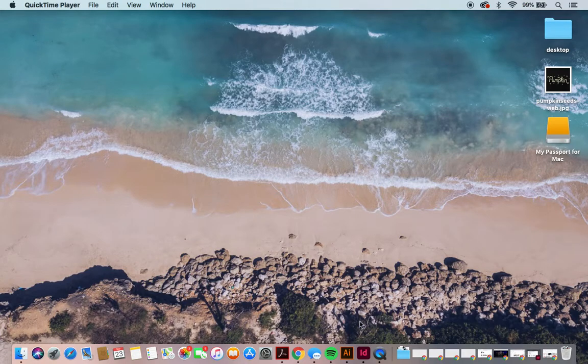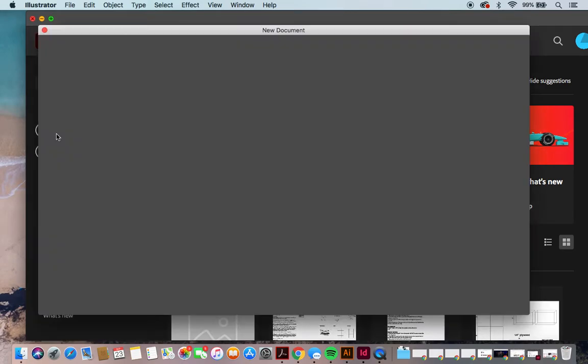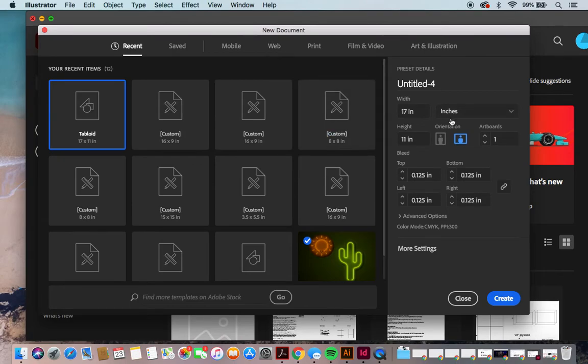Hey guys, so I'm just going to quickly show you how to set up your Illustrator file for this assignment. First, what you want to do is go ahead and open Illustrator, create new, and the parameters for this assignment is that your document should either be a 17 by 11 or it should be 16 by 16 square. So mine is set to 17 by 11 over here.